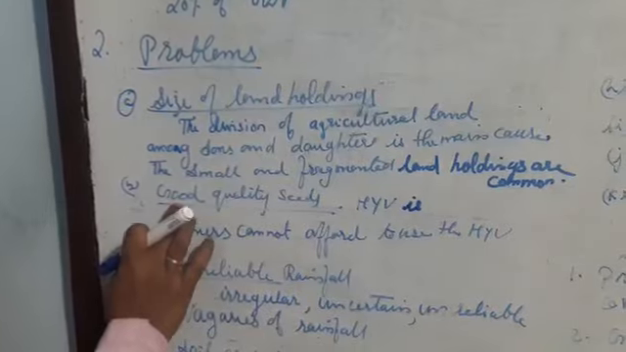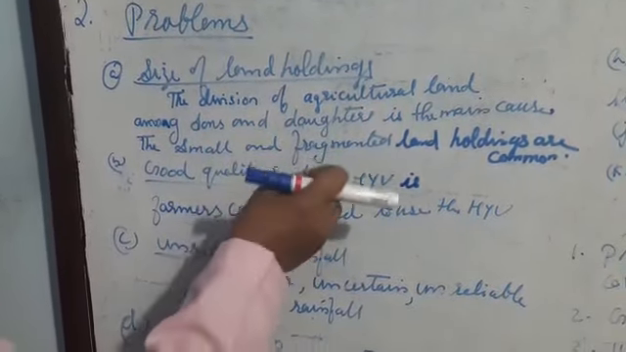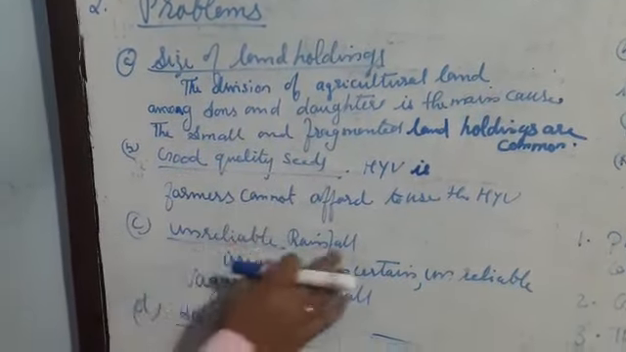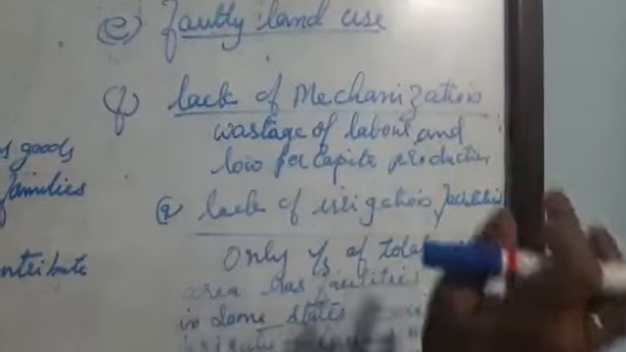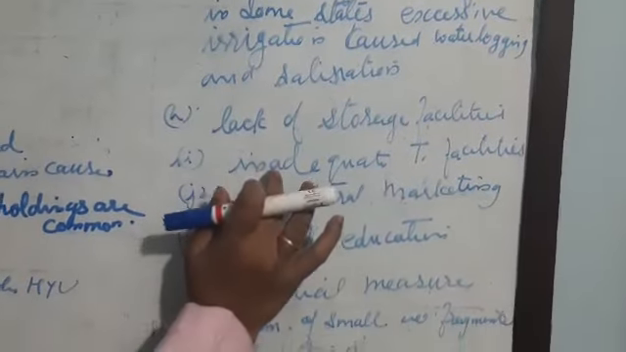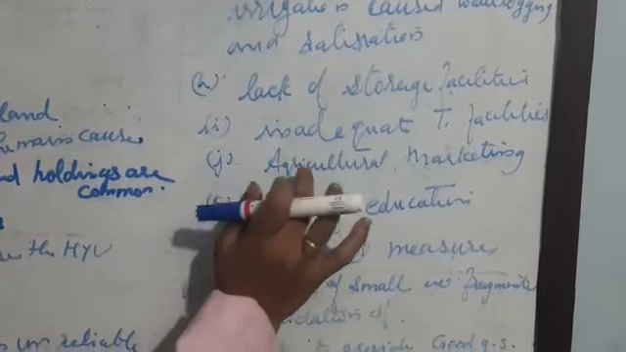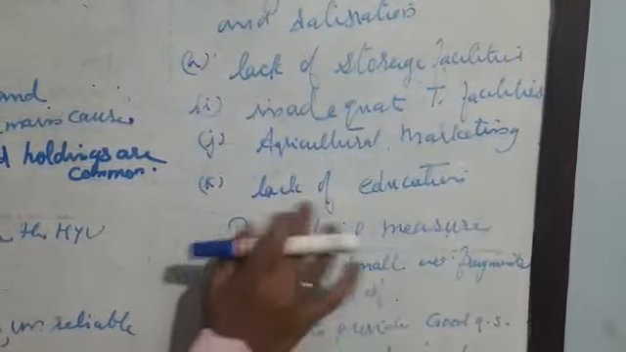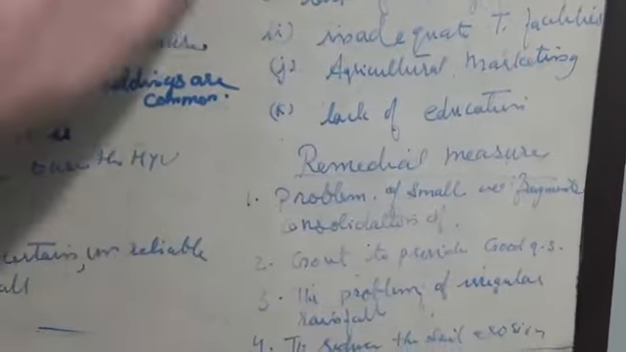So the first problem is the size of the land holdings. The second one is the lack of good quality seed, then unreliable rainfall, soil erosion, faulty land use, lack of mechanization, lack of irrigation facilities, lack of storage facilities, inadequate transport facilities, inadequate marketing, and lack of education. So these are the problems.